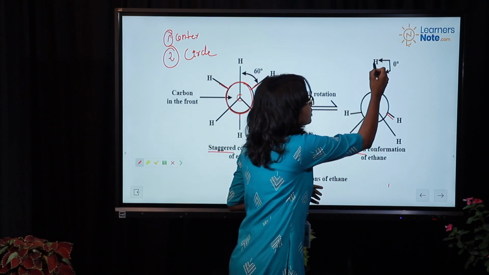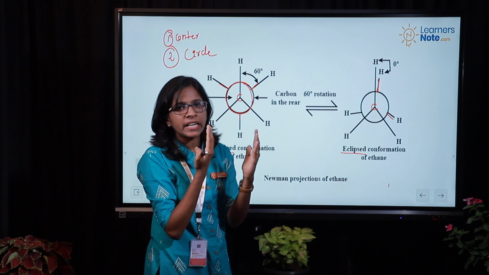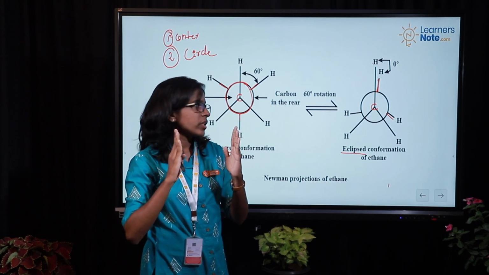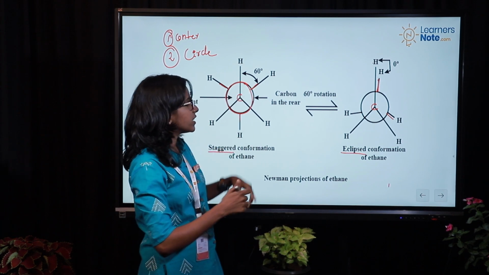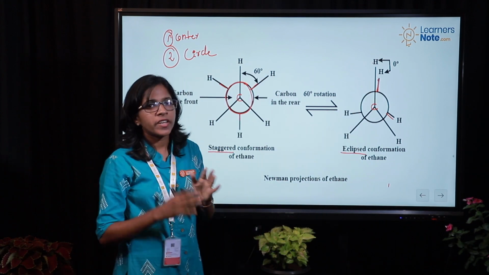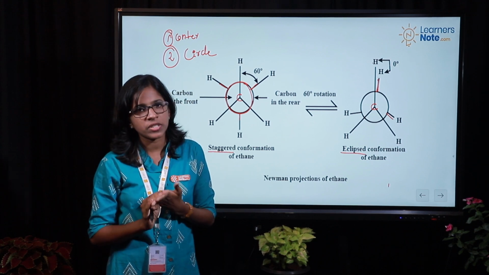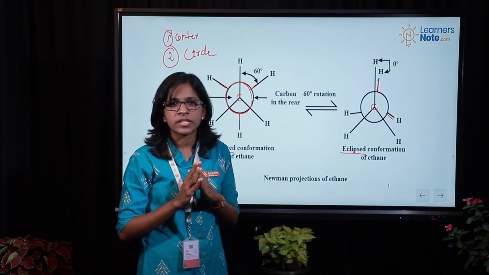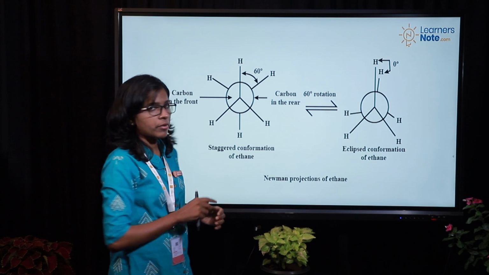See here, both hydrogens are at 0 degrees, that means there is no angle difference. So it will be just behind the front hydrogen atom. In the staggered form there is an angle of 60 degrees, and when it comes to eclipsed there is no angle difference. So we have discussed two main projections of ethane, which are very important: the sawhorse projection or sawhorse representation, and the second one, the Newman projection.